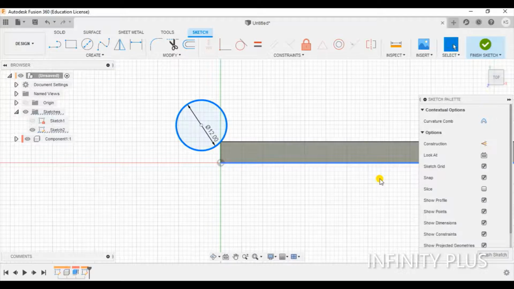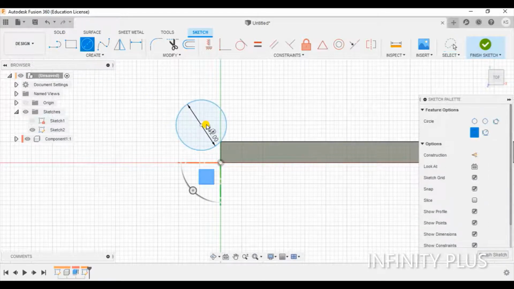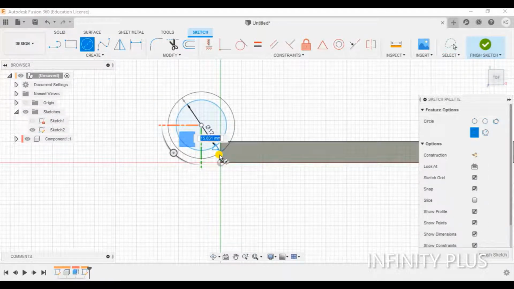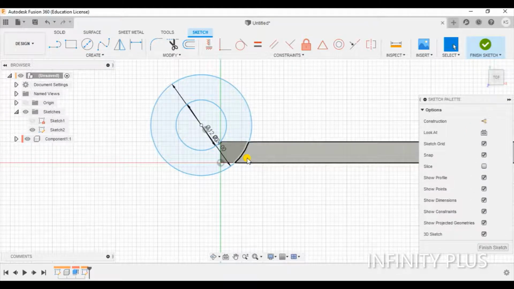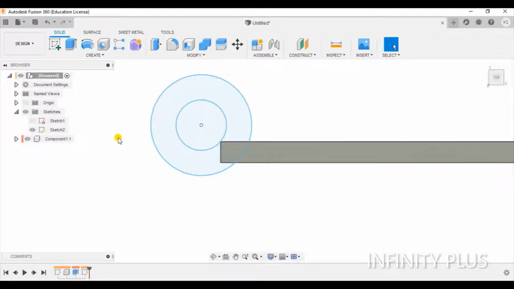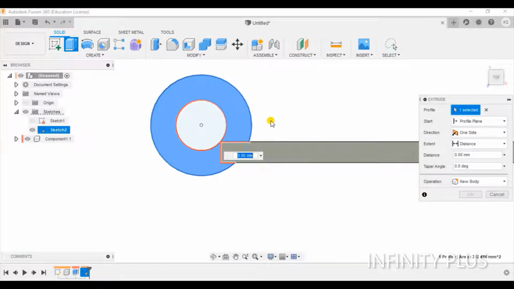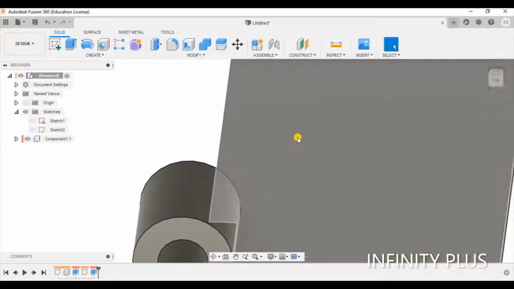Okay, this is okay. Now again that will be 24 mm. Okay, finish the sketch. Now we will extrude it up to -30 and join. Okay, you will see.